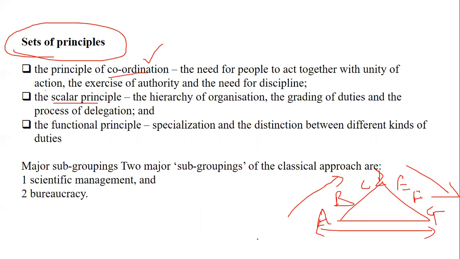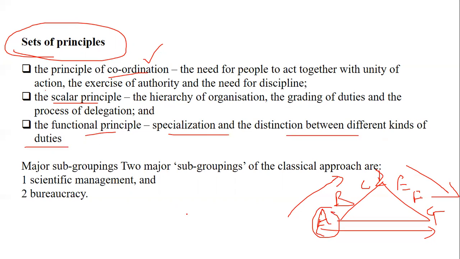A lot of time goes, and important work can't be done because of these hierarchical positions. So in that case, the scalar principle gives you liberty to contact. A can contact G easily and get the work done. So it is about the process of delegation, which gives you a free hand, and then you can accordingly inform your subordinates or your higher people once the work is delegated. The functional principle talks about the specialization between or distinction between different kinds of duty.